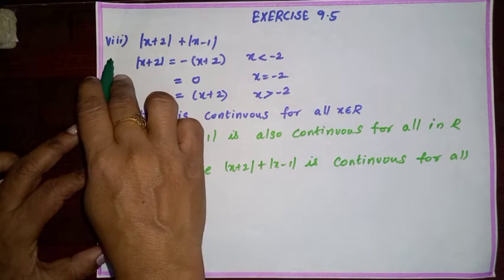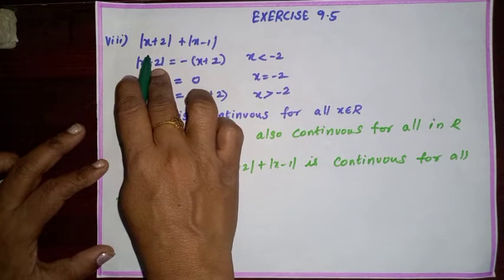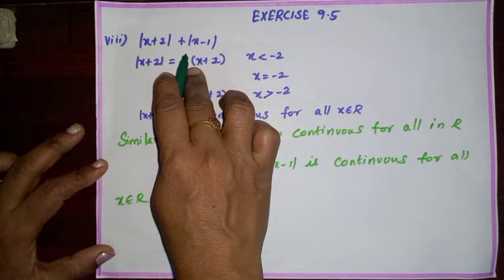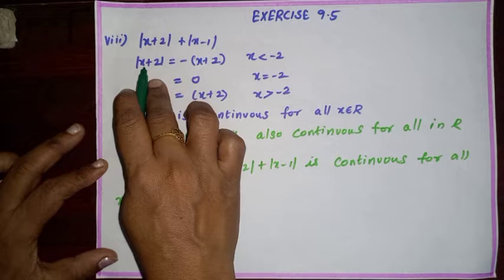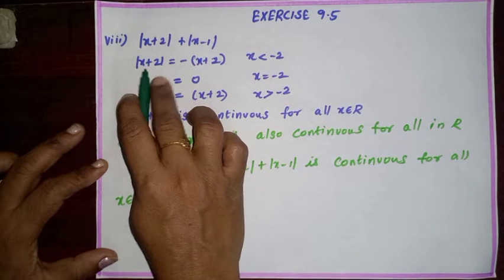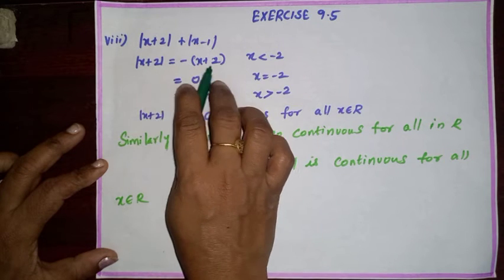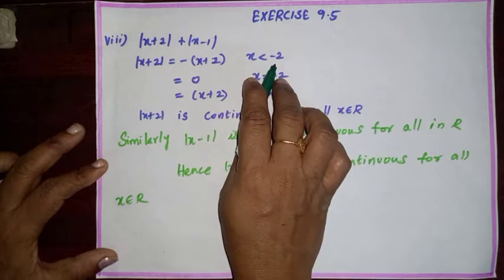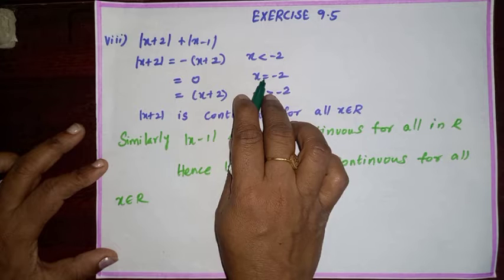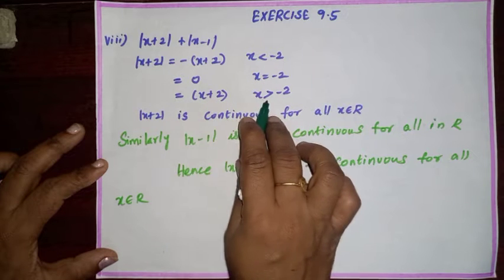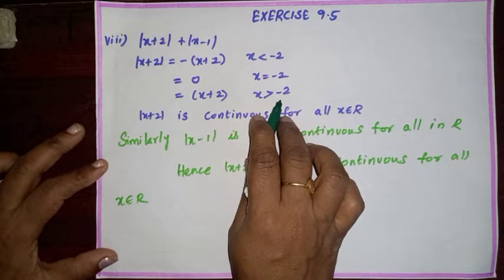Now, the 8th one: modulus of x plus 2 plus modulus of x minus 1. Now, we are going to check whether the modulus function is continuous or not. Modulus of x plus 2 is equal to minus of x plus 2 when x is less than minus 2, equal to 0 when x equal to minus 2, and equal to x plus 2 when x is greater than minus 2.